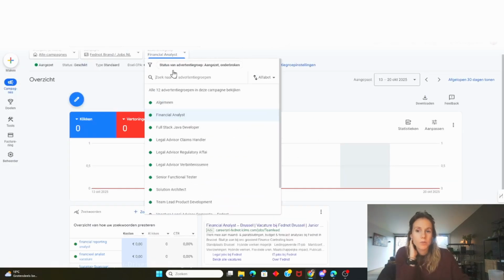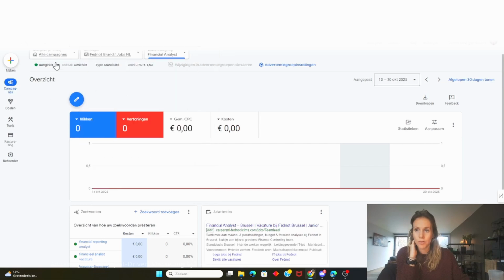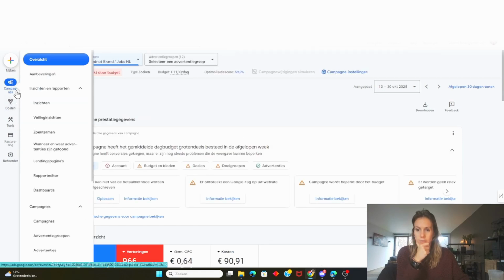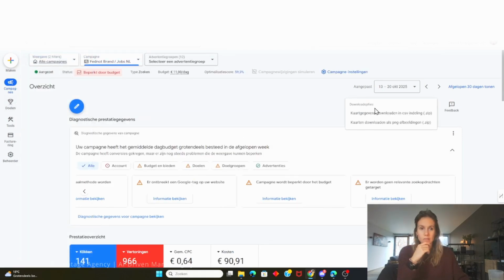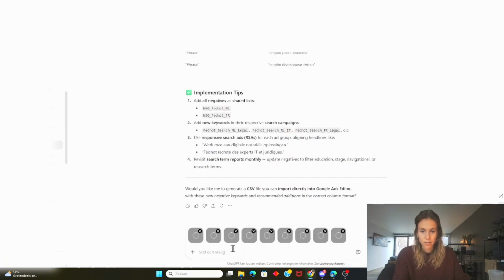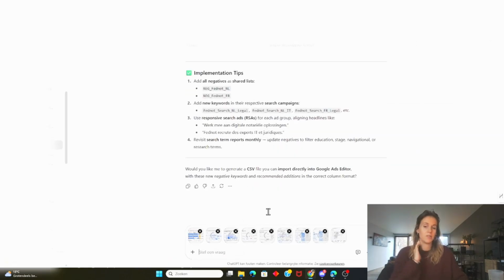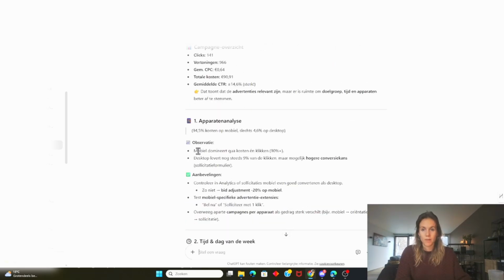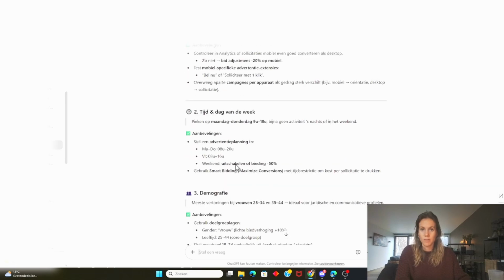Then I'm going to go to our campaigns overview and check the keywords that it wants me to add. Now, something else you can do is just go to your campaign and select the campaign you want to analyze. So for example, I want to analyze this campaign. You can simply download this entire report, add it to your GPT and just ask it, how can I optimize this campaign? So now it's going to give you an overview of the last week and give you some advice on how you should improve this campaign.